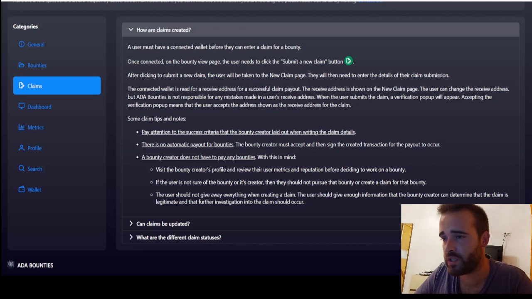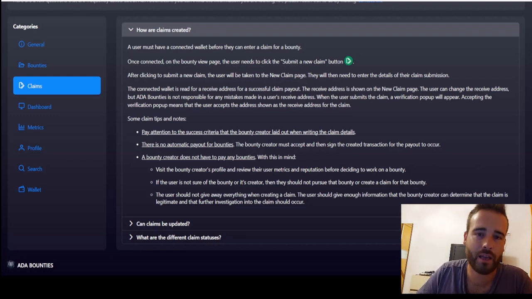Now, with these important tips, I'm sure you know how you can claim the available bounties and make the most out of this platform.